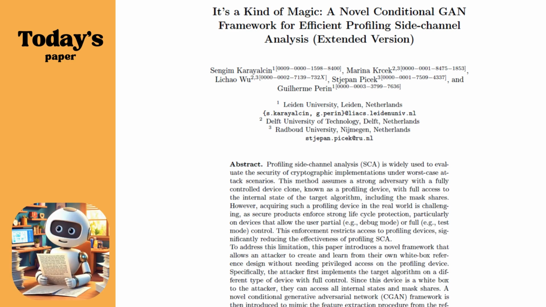So instead of needing a clone, they just need what they call a reference implementation of the algorithm. And they're running it on a different device, but it's a device that they fully control. So they have access to all the internal states, all the secrets. So that makes sense. That's how they're able to extract that knowledge. Exactly. And so this is where I'm guessing the CGAN magic comes in. Yes. CGAN Magic, this is where it gets cool. They're using artificial intelligence, essentially, a technique called conditional generative adversarial network, or CGAN, to bridge that gap between the reference device and the target.